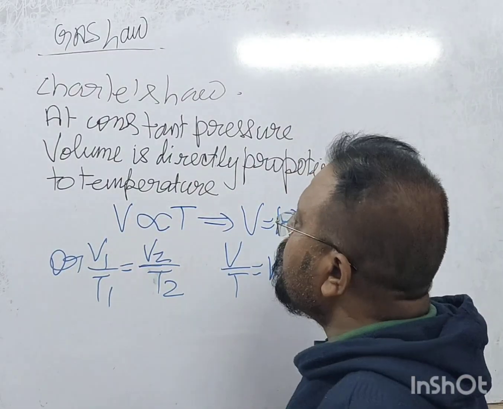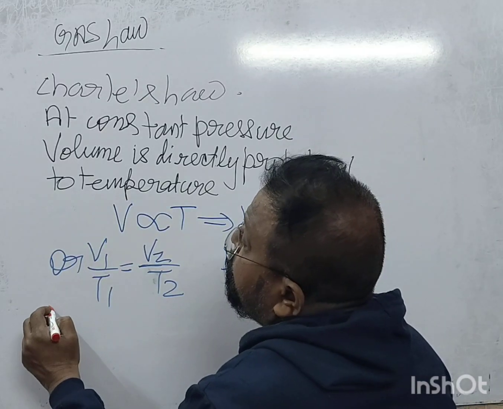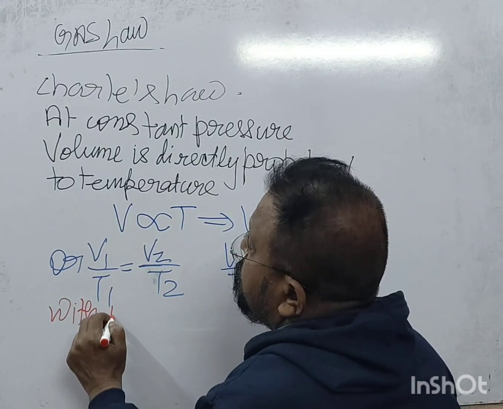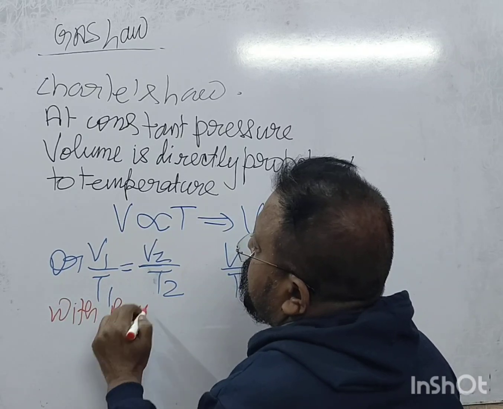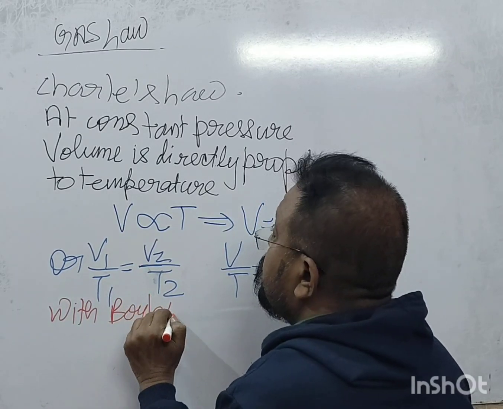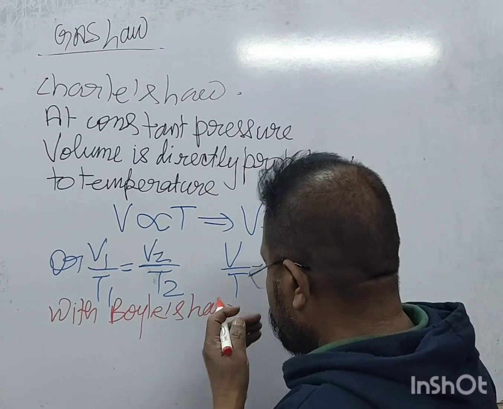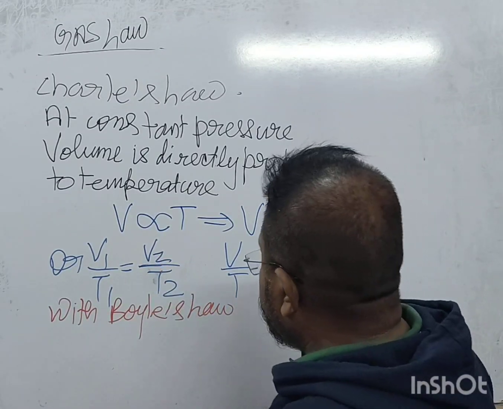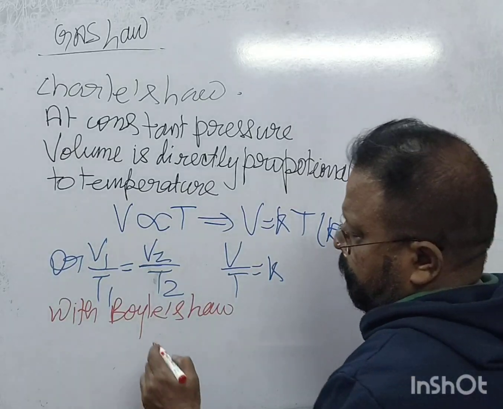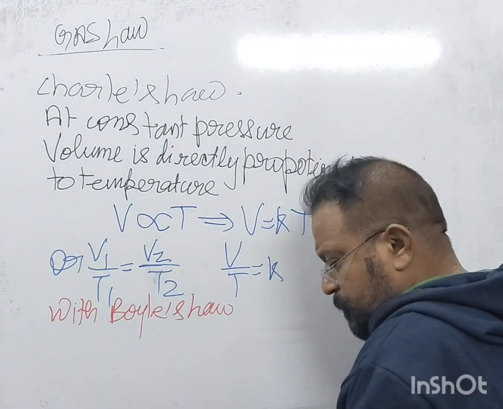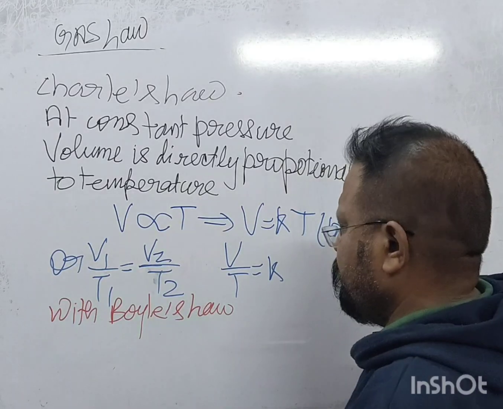Same with Boyle's law. Boyle's law क्या होता है? It is a constant.